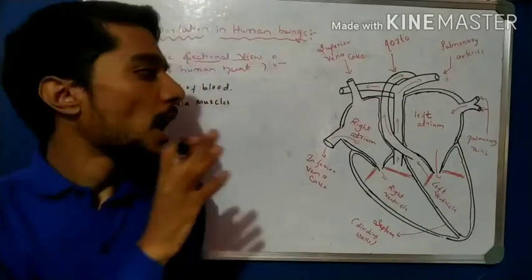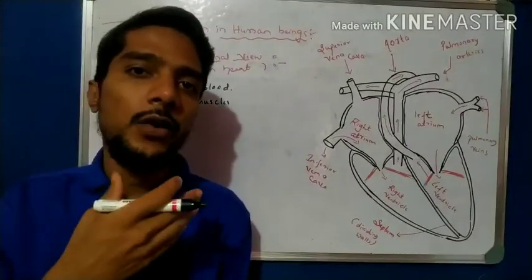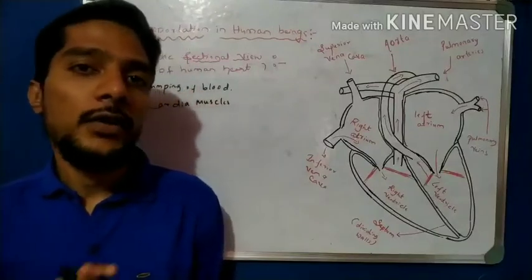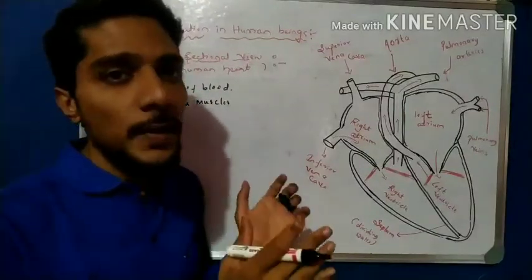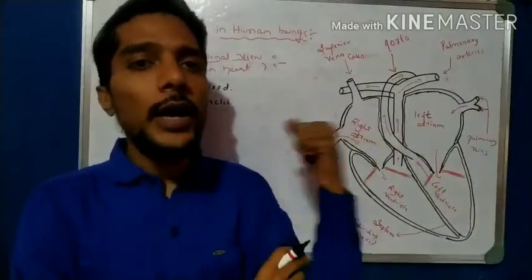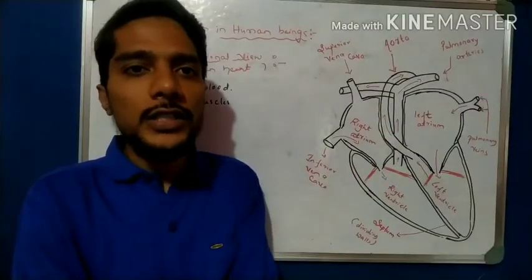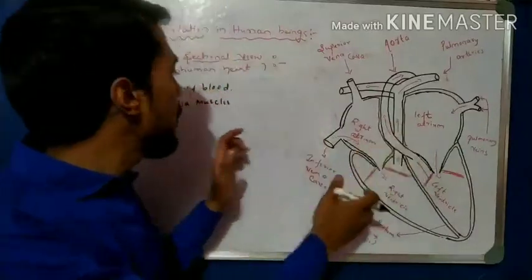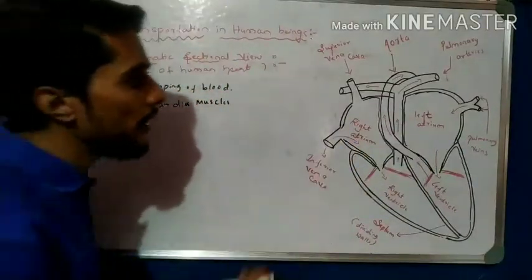We know that when we move a hand for a minute, we feel pain in our body muscles. But this is a special, specialized muscle which is never fatigued. That is the cardiac muscle.